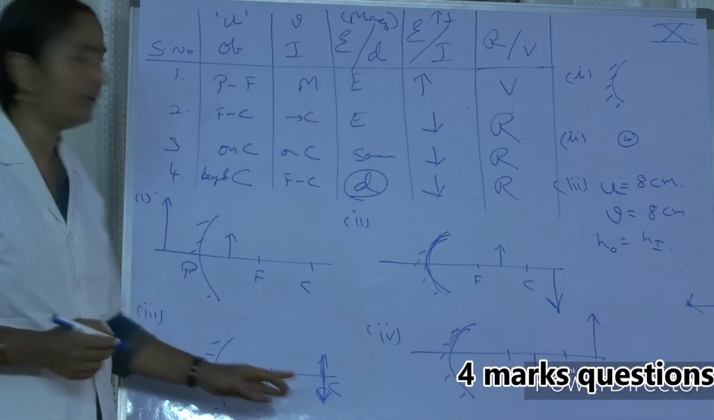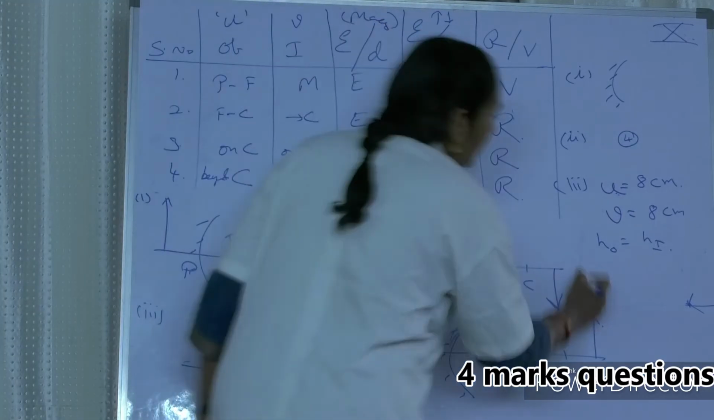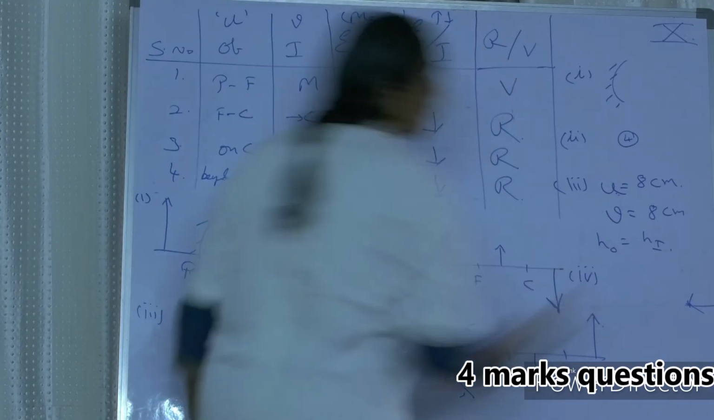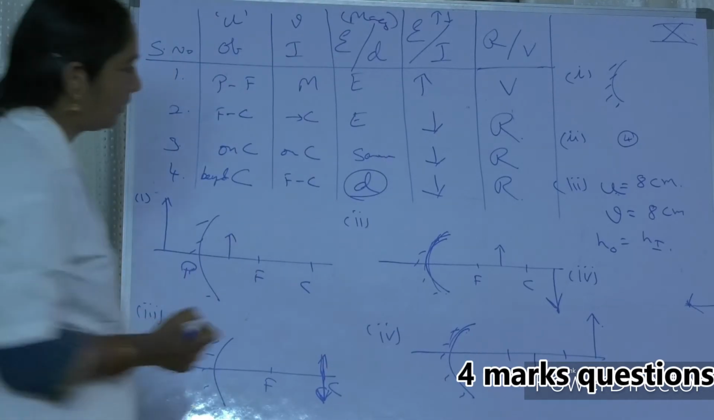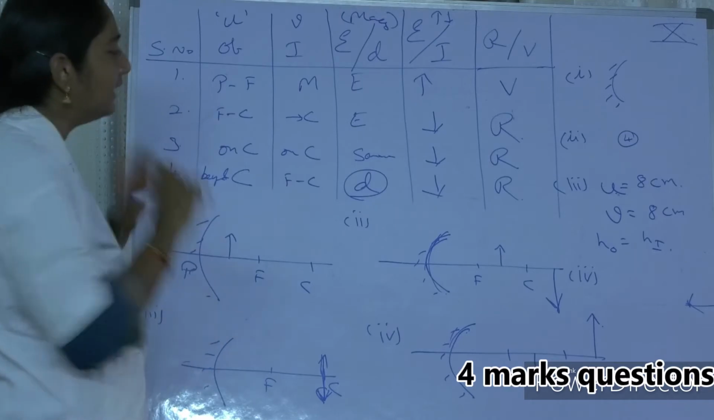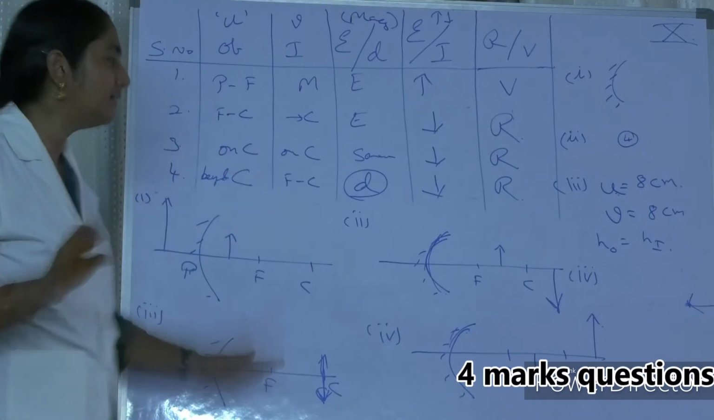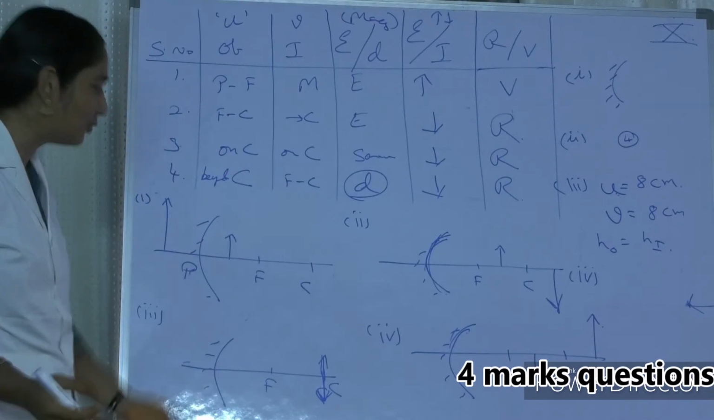Right. Okay. Fourth question. The third question is finished. Now this is the fourth question. All real images are inverted. Justify the statement by using the above table. See, he is telling that all the real images are inverted. Yes, this is true. Let us see.